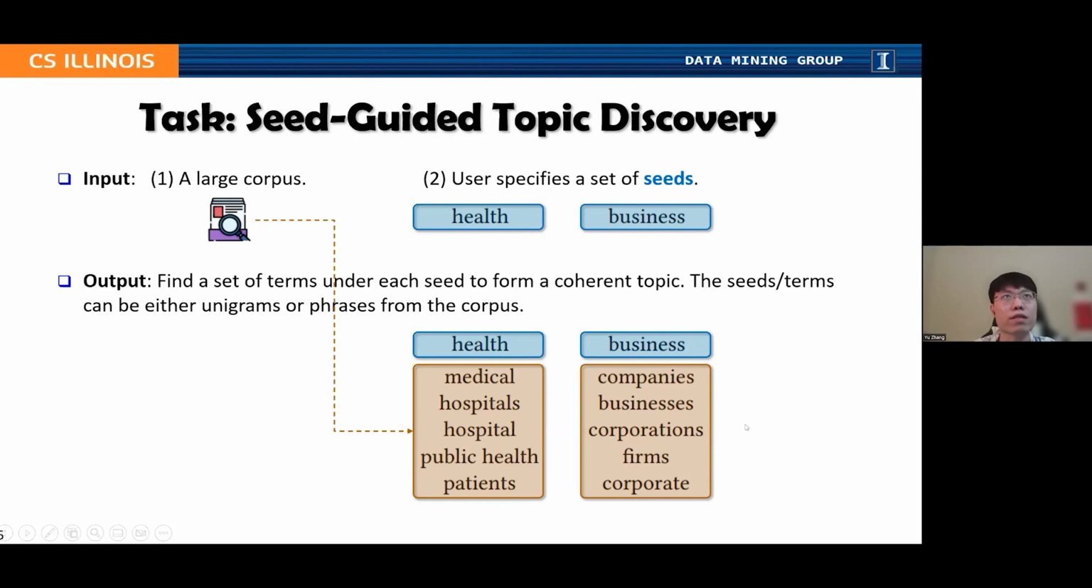So here comes the formal definition of our seed-guided topic discovery task, where the input consists of a large corpus and a set of user-specified seeds. And the desired output is a set of terms under each seed to form a coherent topic. And such seeds and terms can be either unigrams or phrases extracted from the corpus.